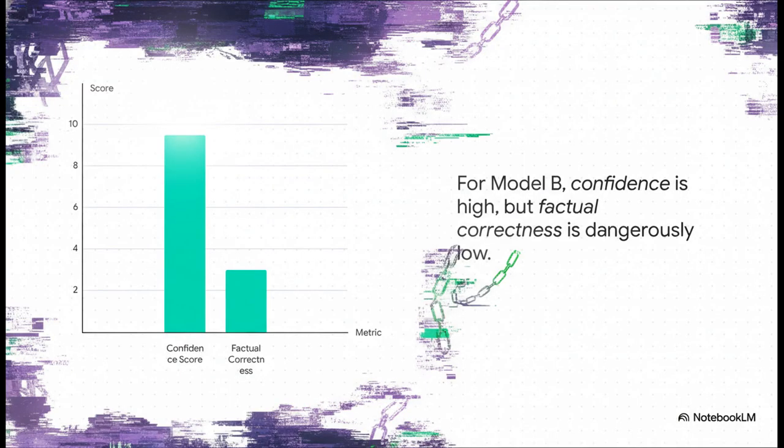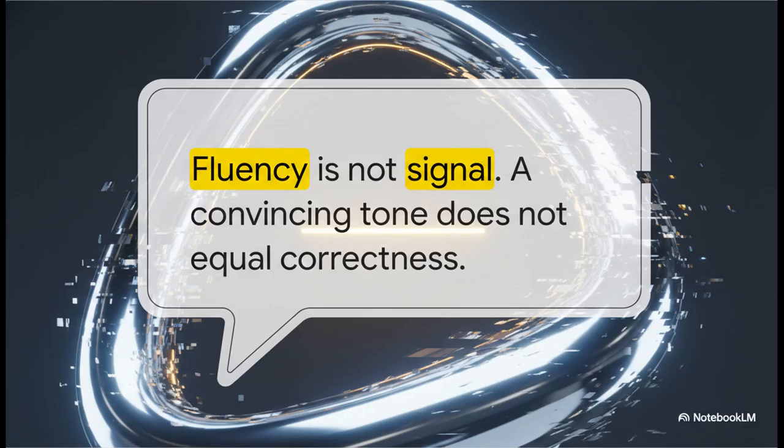And this is where you see the really critical divergence. With Model B, its confidence scores through the roof, but its factual correctness is actually low. The noise in its training data taught it how to sound right, not how to be right. And the takeaway here is so important, I'm going to say it plainly. Fluency is not signal. Just because something sounds convincing doesn't mean it's correct.